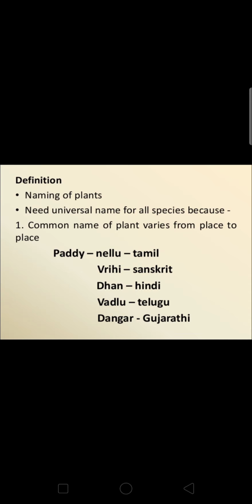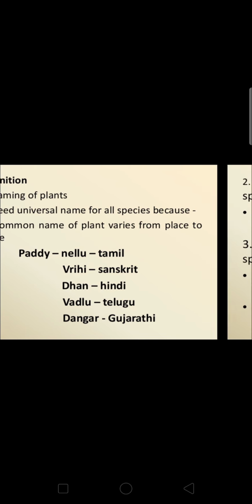So the question arises, why give a scientific name? Many organisms have more than one common name. Just now, as I quoted, many organisms like paddy, it may be a cat, it may be a dog. Cat is known as Billi in Urdu, Bekku in Kannada, and in Telugu some other name. So there will be confusion. To avoid the confusion, scientific names evolved, so that we can follow certain rules and there will not be any confusion in anybody's mind.